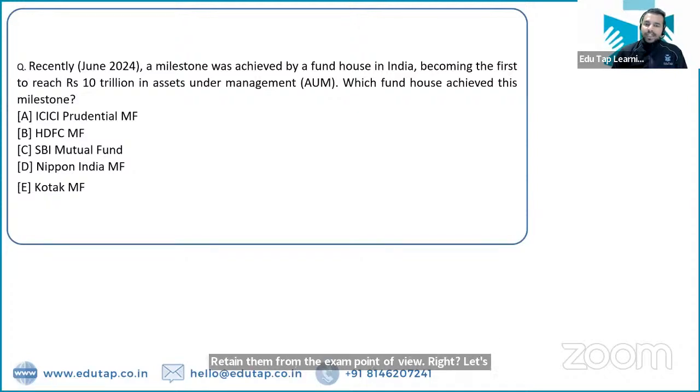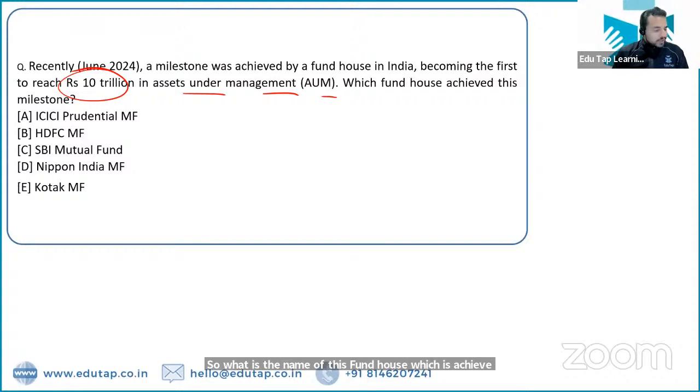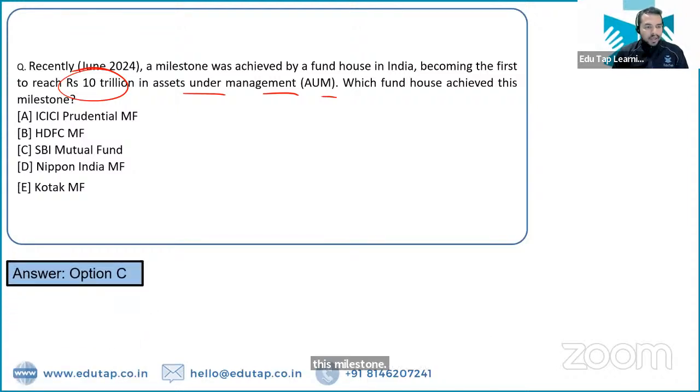A milestone was achieved by a fund house in India as it became the first to reach rupees 10 trillion in asset under management. So what is the name of this fund house which has achieved this milestone? It is SBI Mutual Fund.